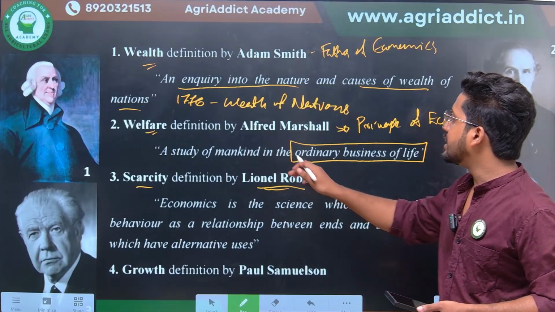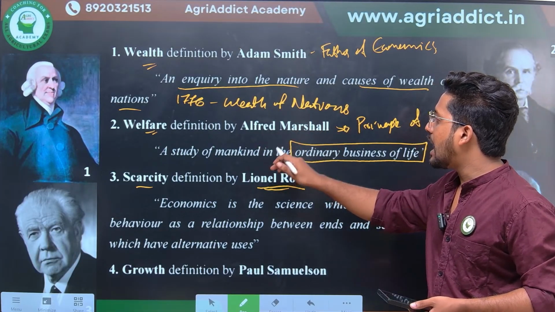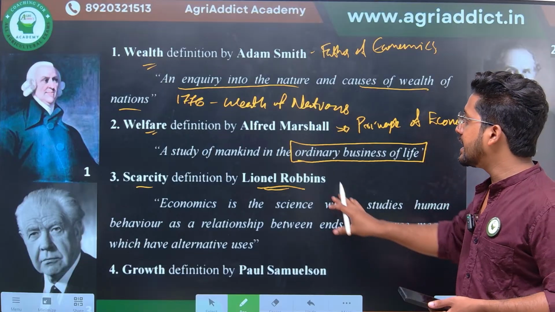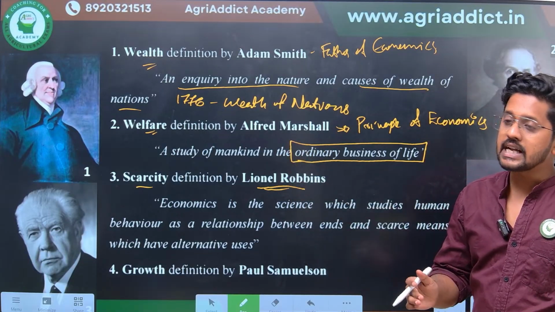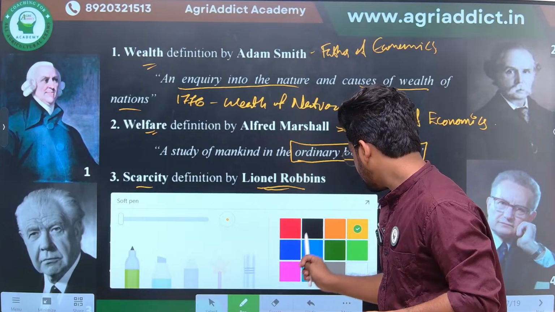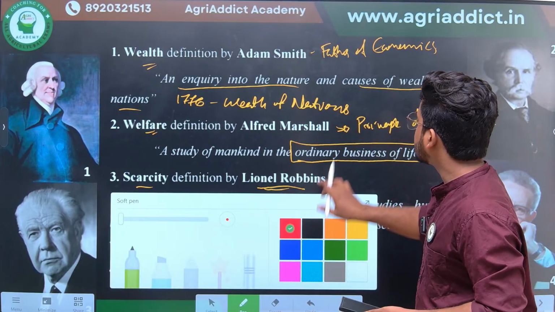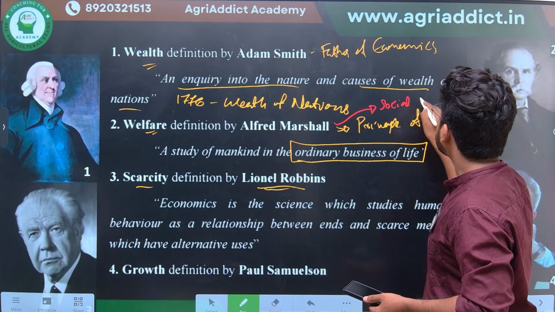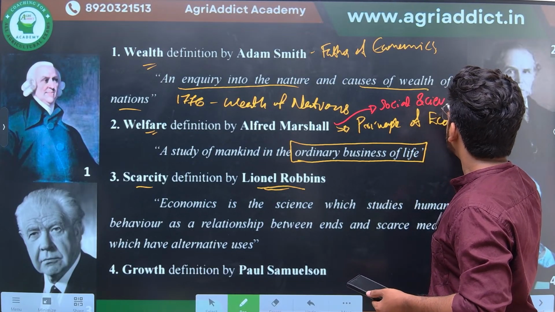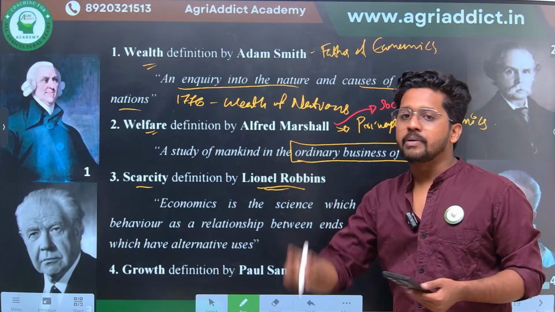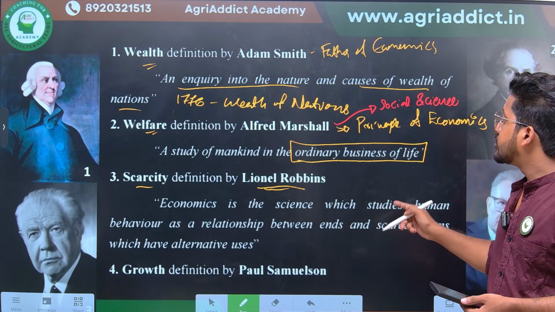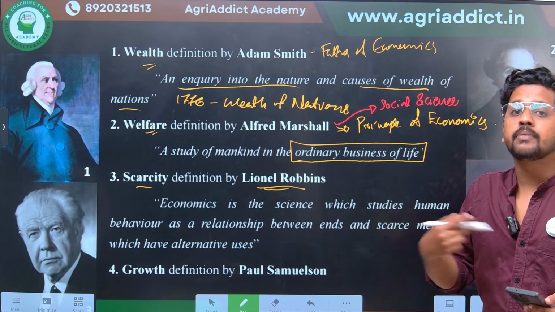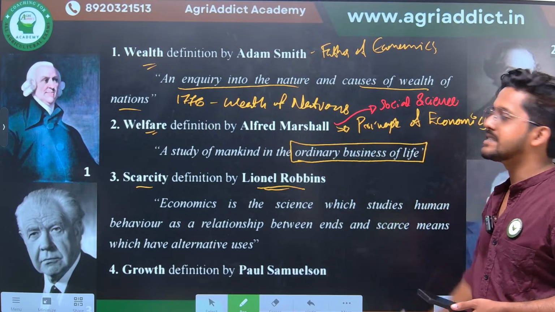The first point is that Alfred Marshall's definition considered economics as a social science. But Lionel Robbins said that economics should be considered a human science rather than a social science.